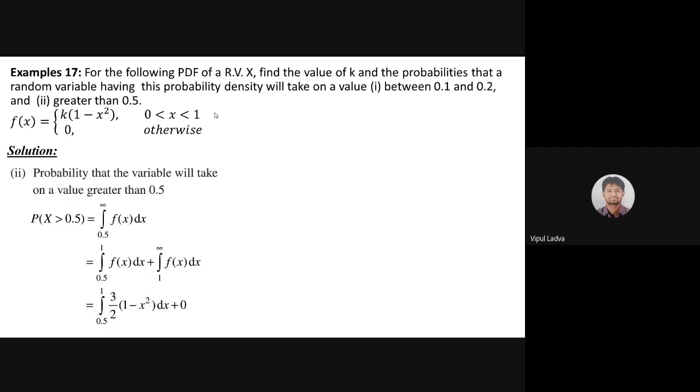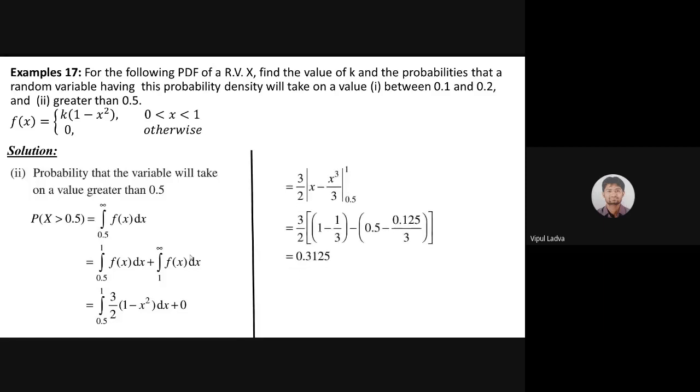As per the definition of the probability function given in the question, it will be divided into 0.5 to 1 and 1 to infinity. For the part from 1 to infinity, the probability function is 0, so that term cancels. For the part from 0.5 to 1, my probability function is 3 by 2 times 1 minus x square, and once again similar integration will lead us to the answer 0.3125.